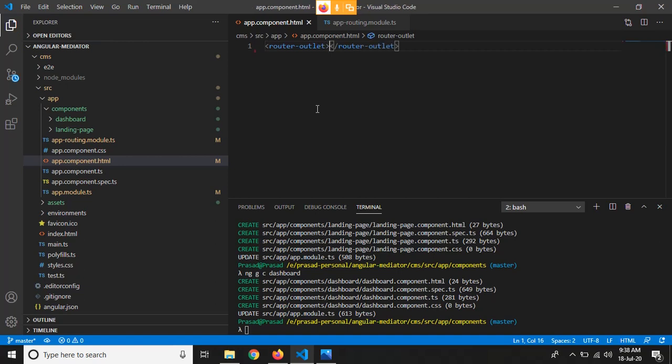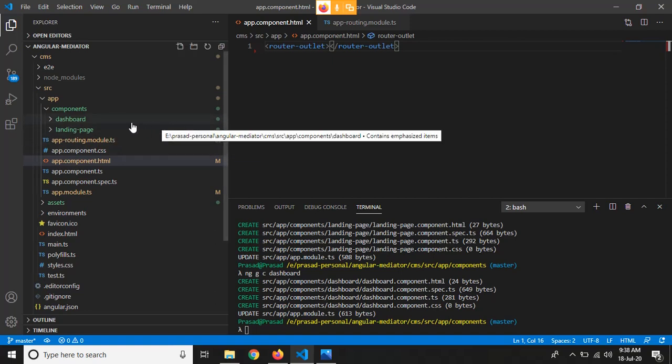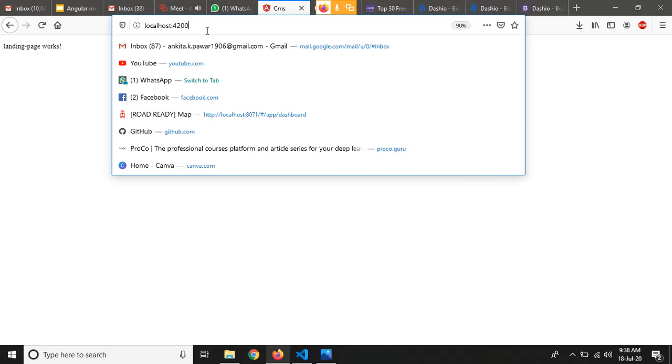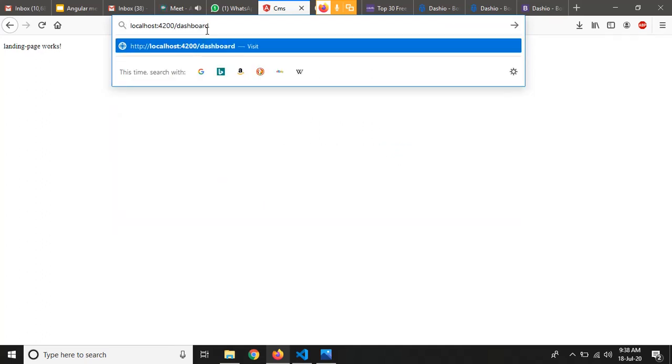Now the expected behavior is when there is no path we can see this landing page, and when we put the dashboard path, it should take us to the dashboard page, right? So let's go to the browser and check. So this landing page works. When we are at localhost 4200, meaning there is no path, it will take us to the landing page, and when we add the dashboard path, it takes us to the dashboard page, right? So this is how we have added this routing as well.